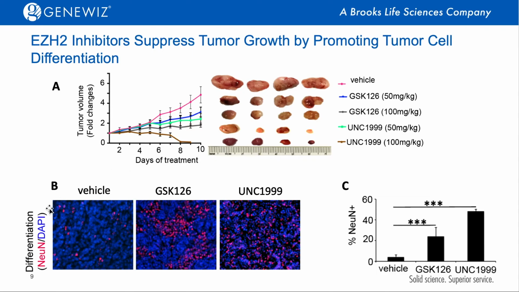And by immunostaining, we further demonstrated that after the treatment with GSK126 or UNC1999, the tumor cell differentiation, which is labeled by NeuN, was significantly enhanced in the tumor tissues. The number of NeuN positive cells was dramatically increased after GSK126 or UNC1999 treatment. So those data suggest the EZH2 inhibitors can be utilized to treat medulloblastoma by promoting tumor cell differentiation.